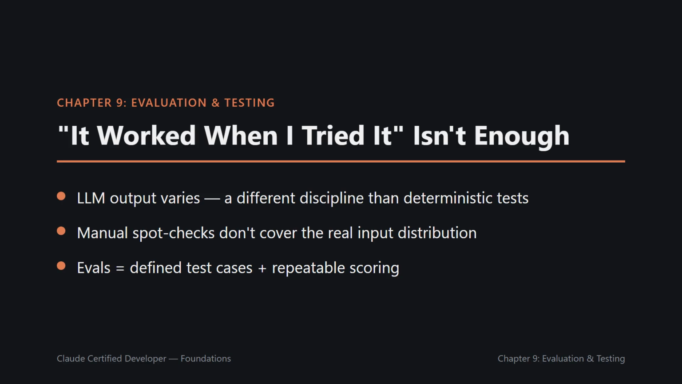Traditional unit tests check deterministic code paths. LLM-powered features need a different discipline because the same prompt can produce different, though hopefully equally valid, phrasing across runs. Manually testing a prompt against a handful of examples tells you it can work, not that it reliably will across the range of real inputs your feature will actually see: edge cases, adversarial inputs, ambiguous phrasing, the long tail of